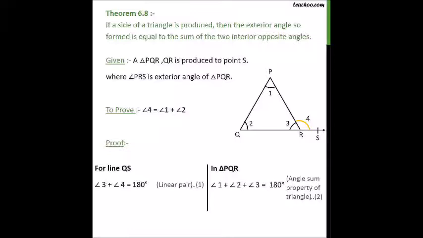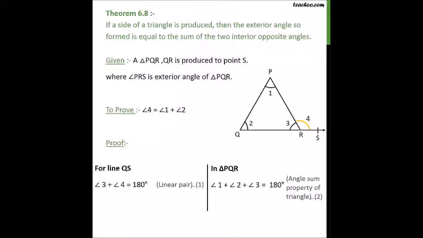Now there are two equations. Angle 3 plus angle 4 is equal to 180 degrees, which is a linear pair. Then in PQR, angle 1 plus angle 2 plus angle 3 is equal to 180 degrees, the angle sum property of a triangle. Now in these two equations, there is a very important thing. There is something similar in both of them.